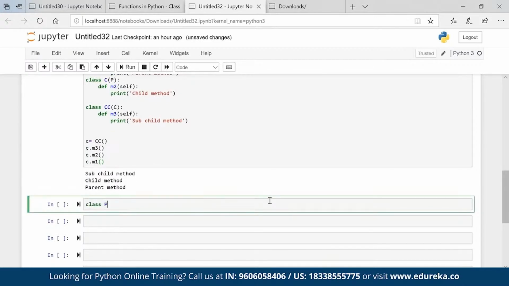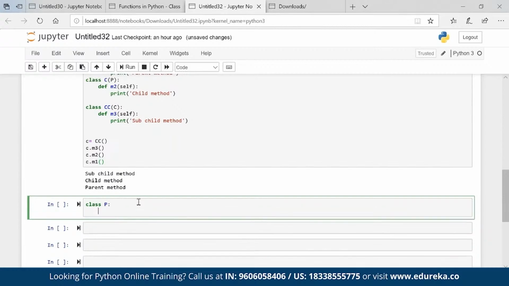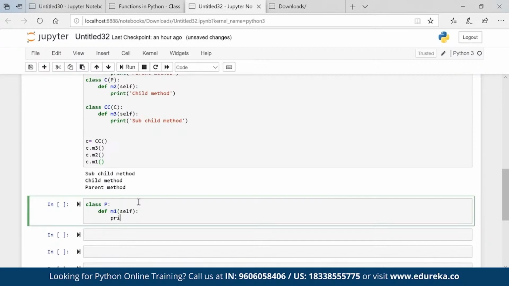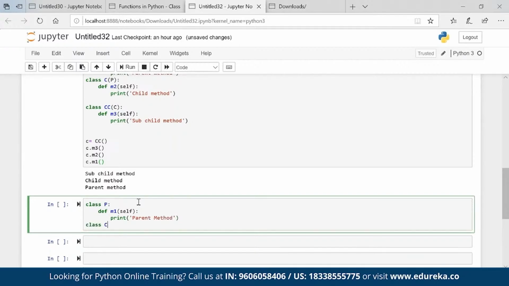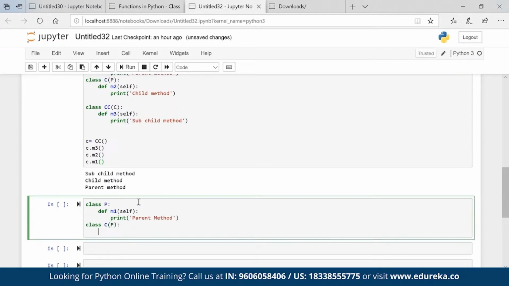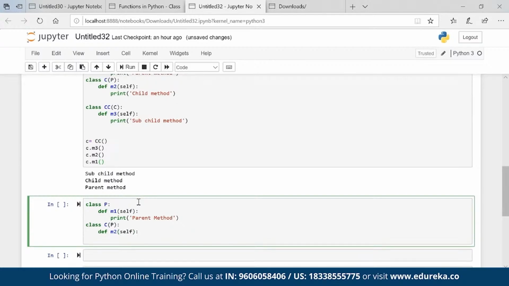Now I'm talking about hierarchical inheritance. I am a parent and I have two children. So class P, def M1 self, print parent method. Class C, I am giving property to this class C. Def M2 self, print child method.